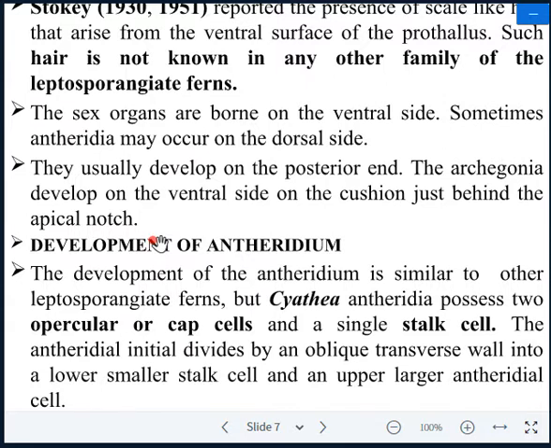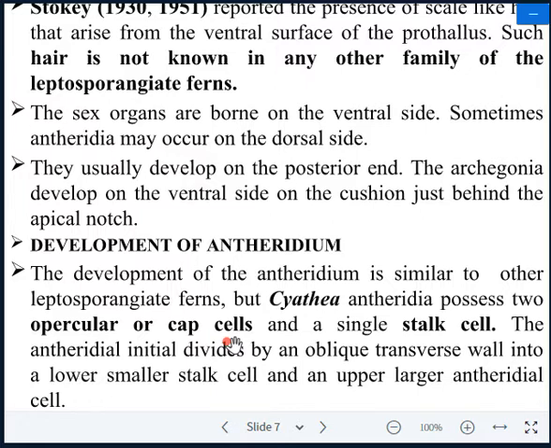Now the question arises here, how do the sex organs develop from the prothallus. So it is very interesting in Scythia. The development of the antheridium is very similar to Osmunda in Scythia also, but there is a big difference here. You have to notice that Scythia has two cap cells, two opercular cells, while Osmunda has one cap cell.